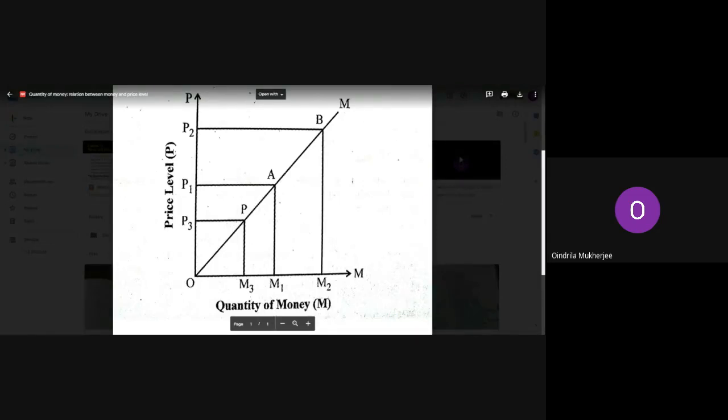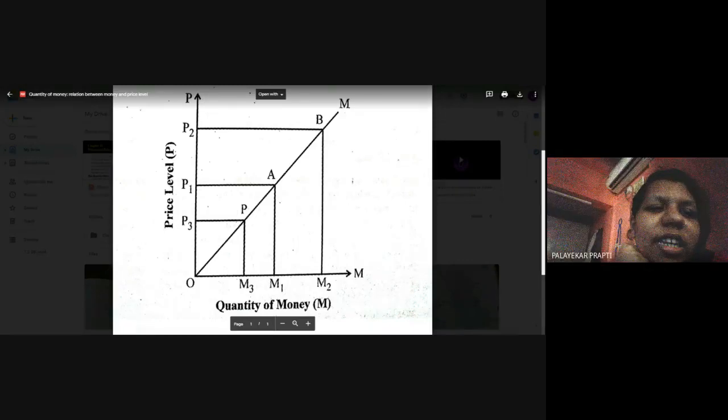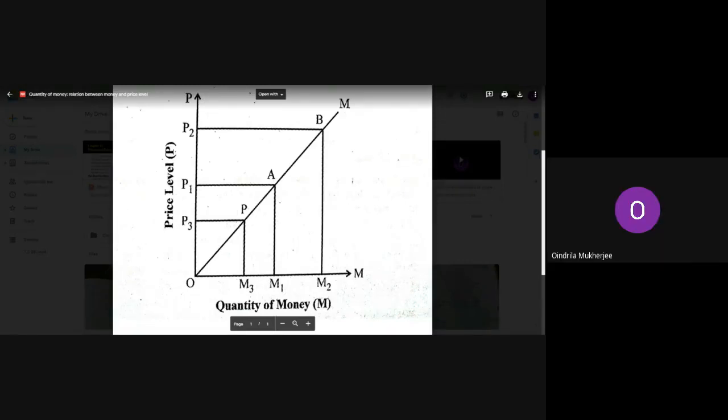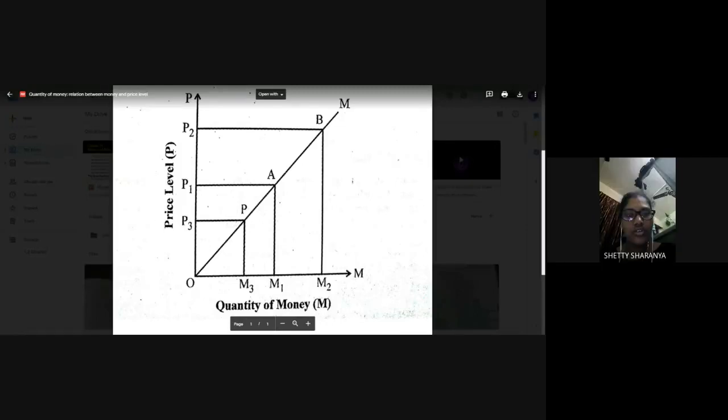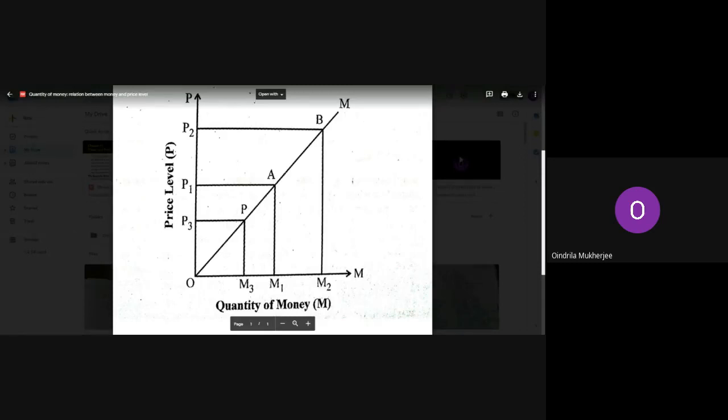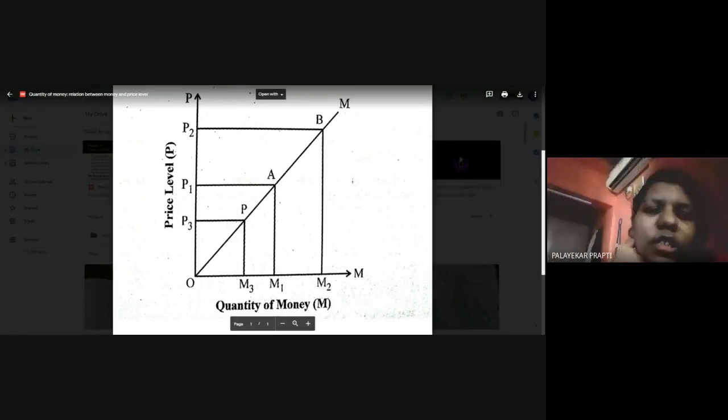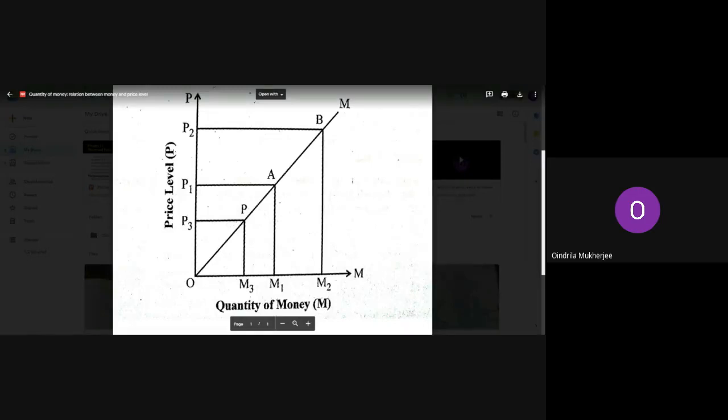And then there is one more change which can happen, that the price level falls. Price level falls to which level? OP3. And then what happens to the quantity of money? Quantity of money also falls, to which level? To OM3. That is, the equilibrium point changes at that time to point C.